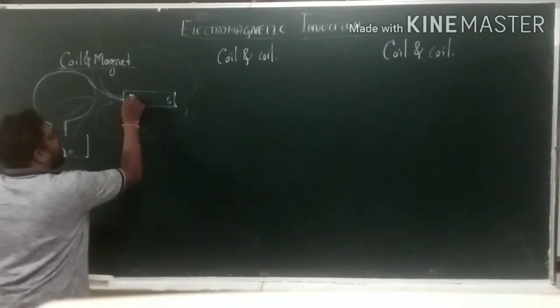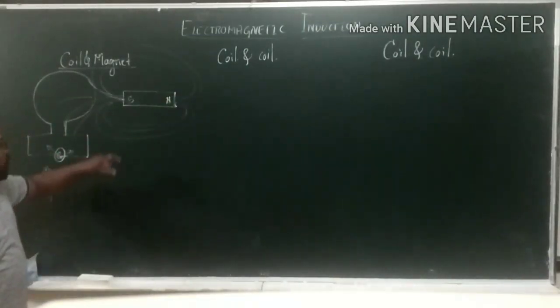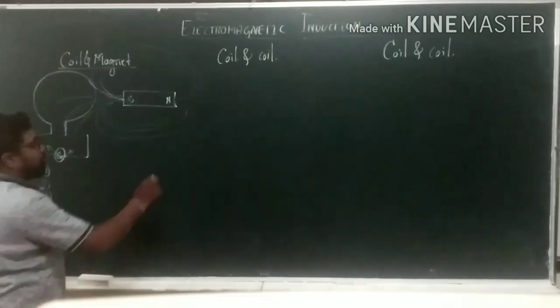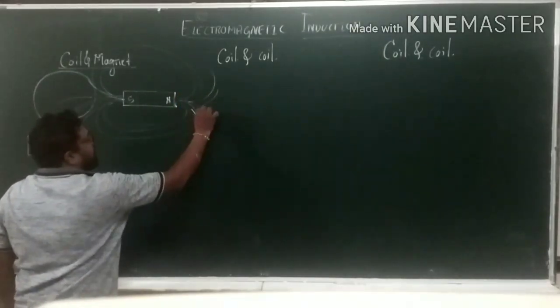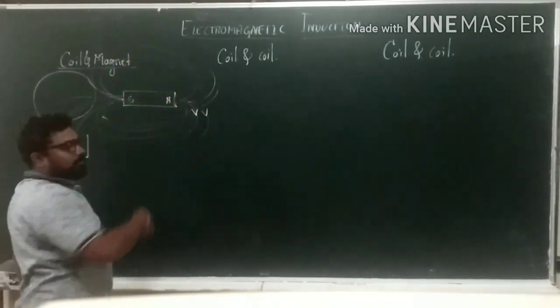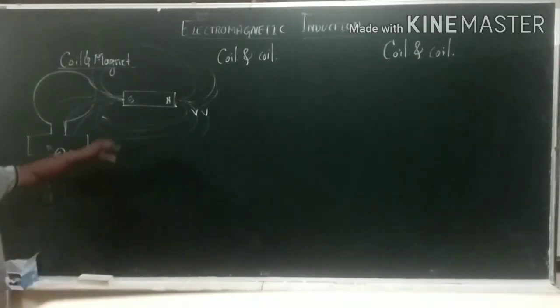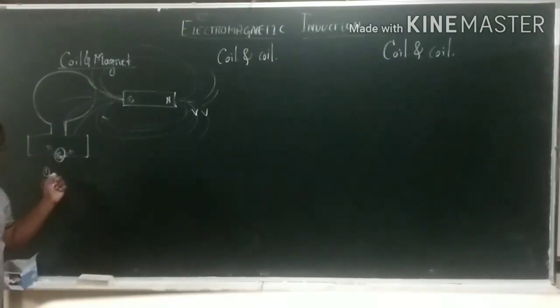Again he starts moving the bar magnet closer to the coil. At this point you have to see that the direction of the magnetic field lines are changing. Direction ಏನಾಗಿತ್ತು, ನಾರ್ತ್ ಟು ಸೌತ್ ಈ ಕಡೆ ಬರತ್ತಲ್ಲ, ಆಗಲೇ ಏನಾಗಿತ್ತು, ಈ ಕಡೆ ಆ ಕಡೆ ಬರ್ತದೆ. So at that time if he starts moving towards the coil, at that time again the galvanometer will show the deflection, but opposite to the north pole.